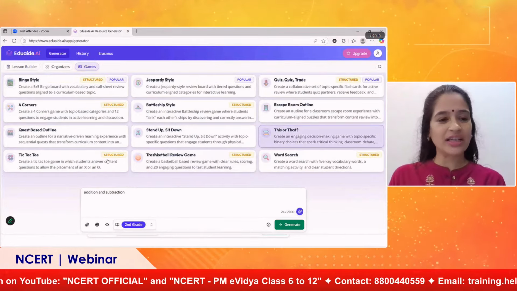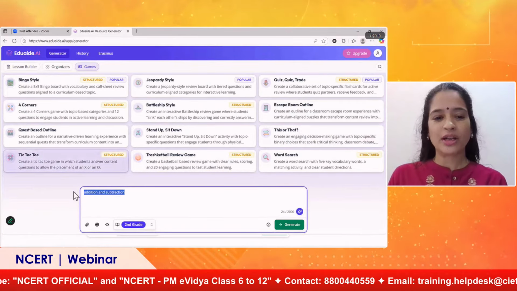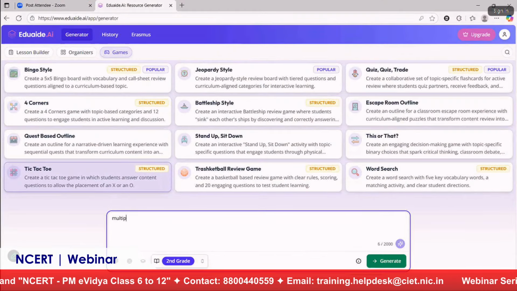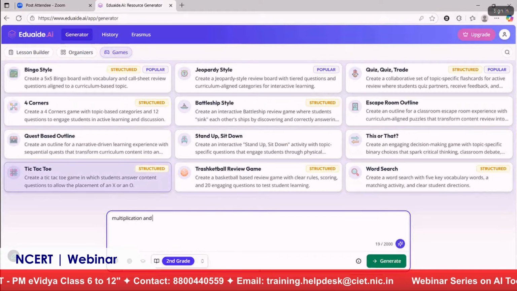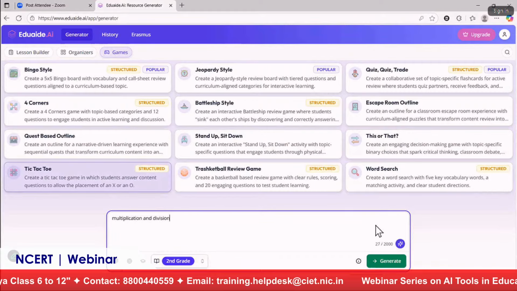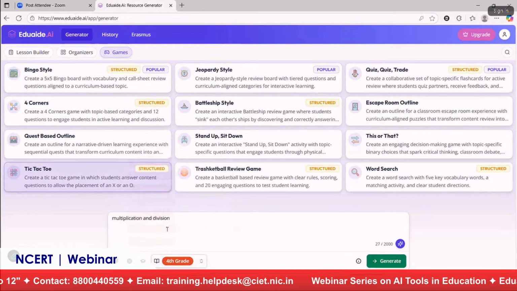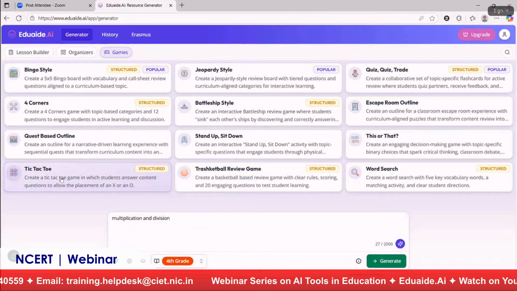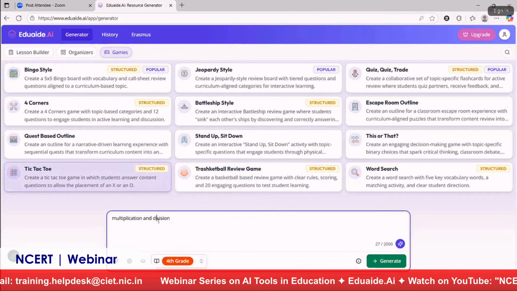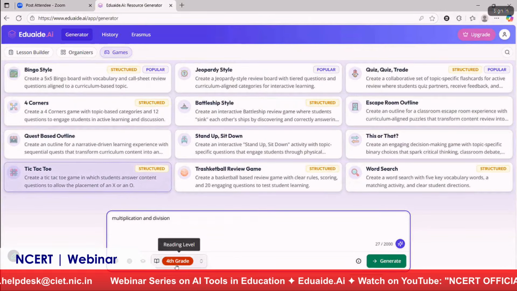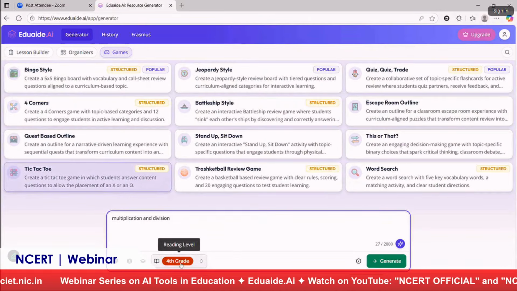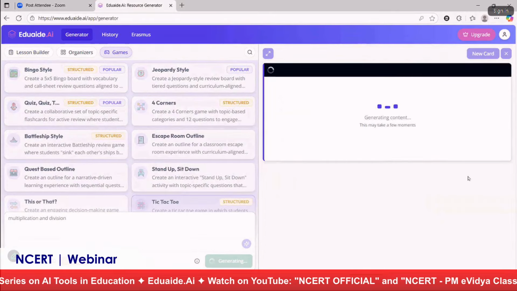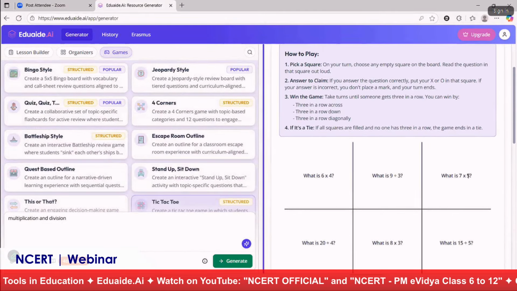Another interesting game is tic-tac-toe. Let me write now multiplication and division, and this is for grade 4, and I have selected the tic-tac-toe game. So I have selected the resource type tic-tac-toe. I have written the topic multiplication and division, and I have selected the age group of student in the form of grade, 4th grade, and I'll click generate. You can see a tic-tac-toe game will be created with a twist.